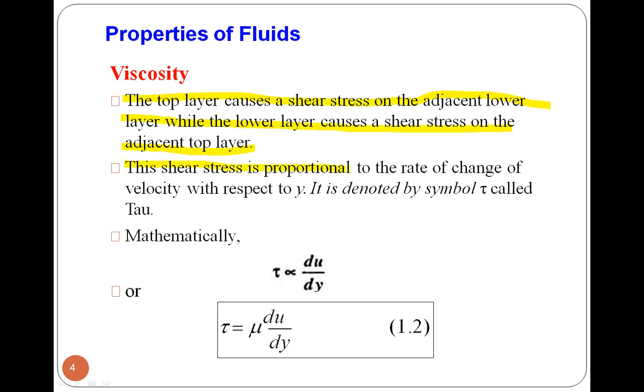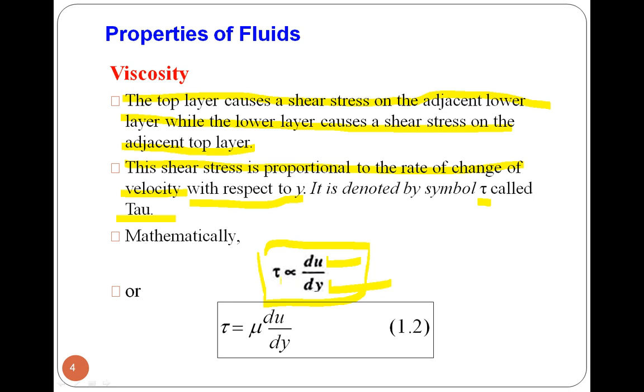Now how will we define this shear stress? This shear stress is proportional to the rate of change of velocity with respect to y. It is denoted by the symbol tau. We know the symbol for shear stress, we have learned it in the theory of engineering design. Shear stress is defined by the symbol tau. So shear stress is proportional to the rate of change of velocity with respect to the vertical distance from the bottom layer, y.